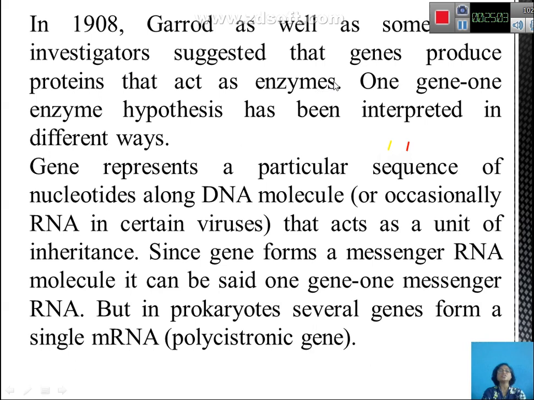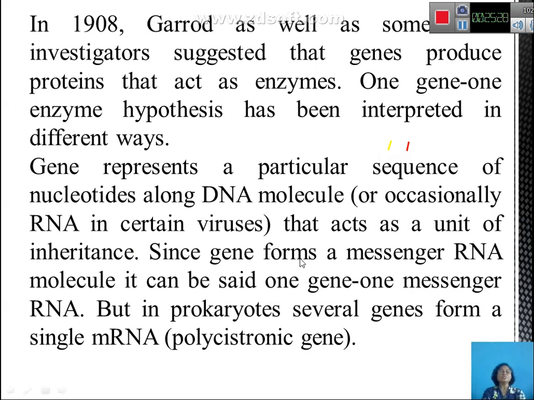It can be structural proteins also. It can be other subunits of an enzyme molecule. So, it is usually a polypeptide molecule. So, a gene represents a particular sequence of nucleotides along the DNA molecule which acts as a unit of inheritance. This particular unit of inheritance is called a cistron.